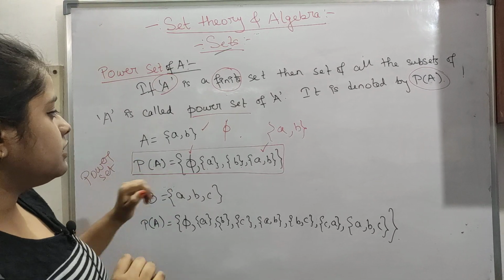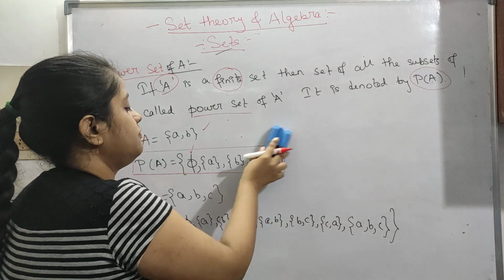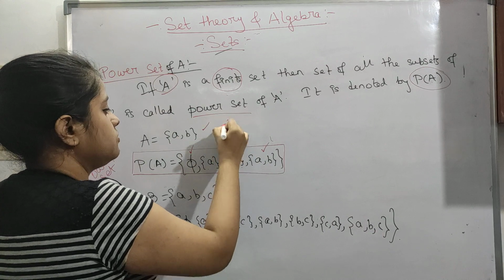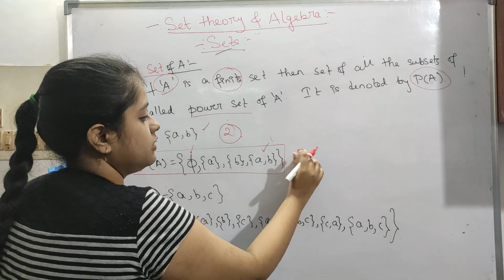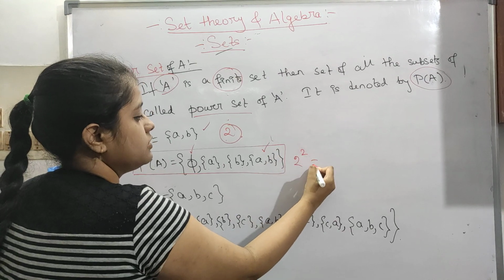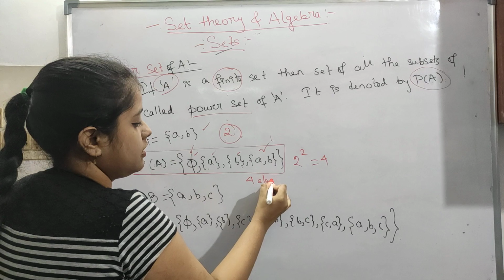Another thing you have to notice is that if the number of elements is 2, the power set will contain 2 to the power of the number of elements. So here 2 to the power 2 is 4. You can say 1 2 3 4, 4 elements are present.